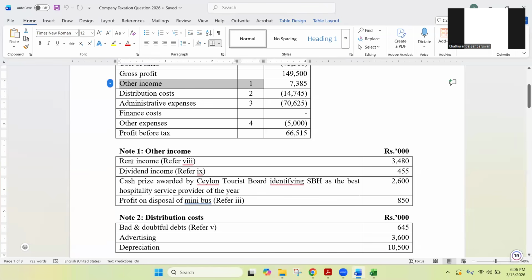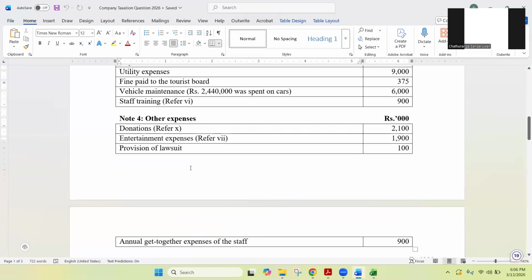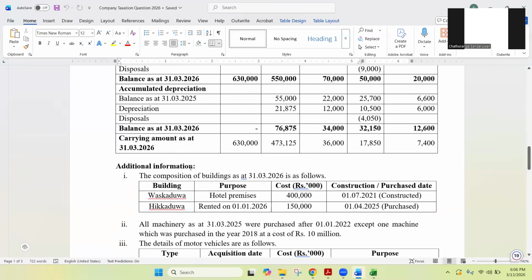There are plenty of items coming under other income. Rent income, 3,480. Now you can see in note number 1, coming under rent income, you have Roman numerals, different subnotes, and it says refer 8. That means another note; I'll show you.